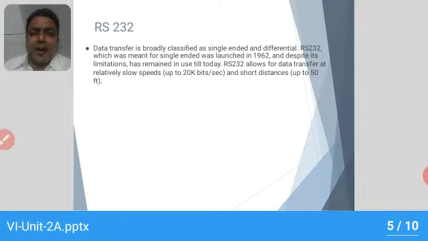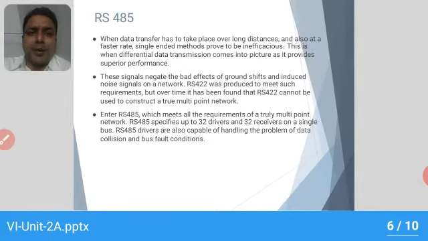The distance is up to 50 feet, and the data transfer is at slow speeds, in the order of 20 kilobytes per second, and the data transfer is single-ended. So this is the earlier version of data transmission using RS-232. The next one is a modification to RS-232, which is known as RS-485. Here the data transfer is in differential mode.